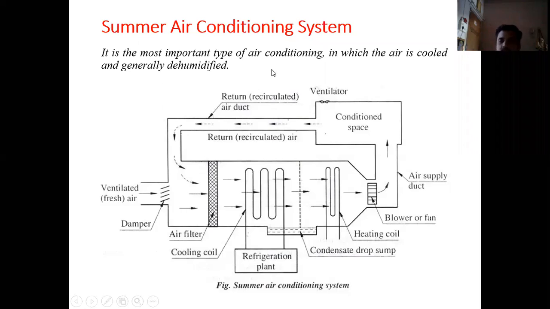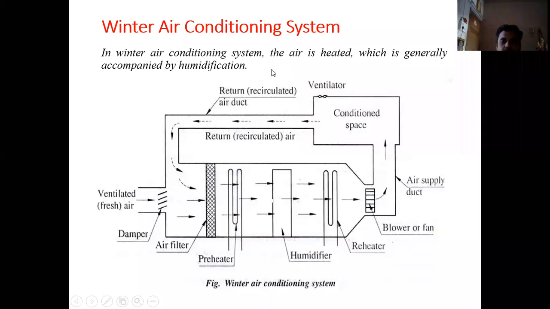So the next type of air conditioning system that we use is the winter air conditioning system. In a winter air conditioning system, generally we have to heat the air, raise the temperature of air, along with its humidification. So there will be a heating coil along with the humidifier. Now in case of a winter air conditioning system, fresh air from the surrounding through the damper is mixed with the recirculated air, and then it is passed over the filter.